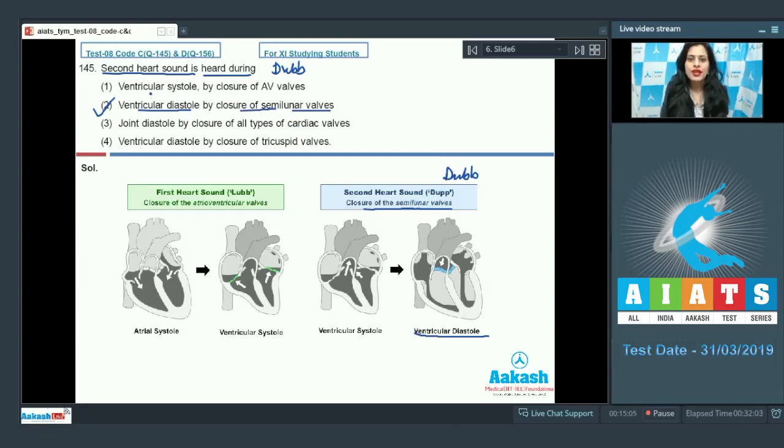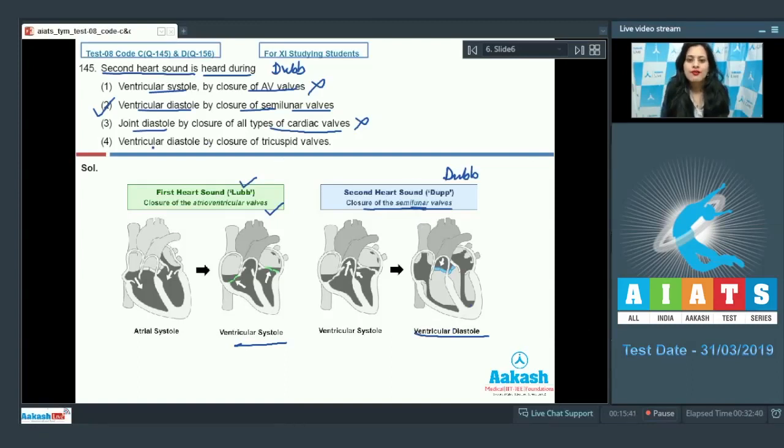The very first option, ventricular systole by closure of AV valves, is an incorrect option because during ventricular systole, the closure of AV valves produces first heart sound and not second heart sound. Third option is joint diastole by closure of all types of cardiac valves, and this is an incorrect option because second heart sound is produced during ventricular diastole or joint diastole by the closure of semilunar valves only.